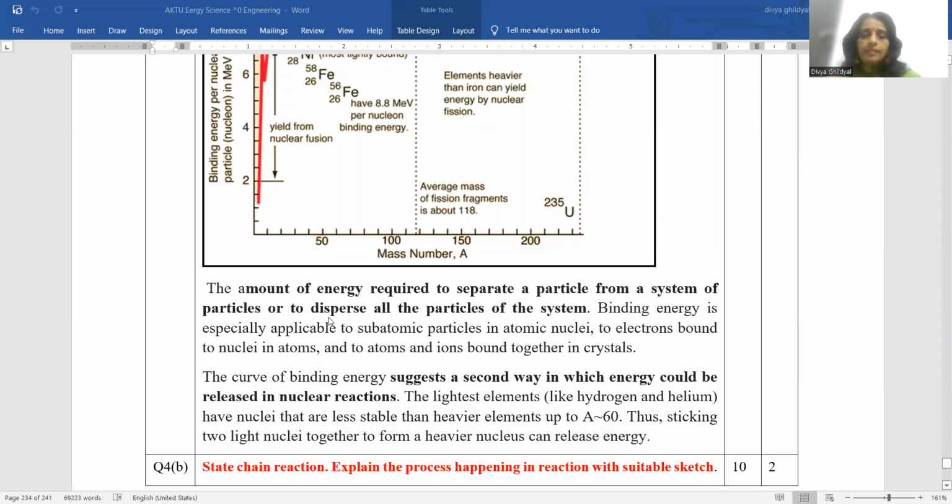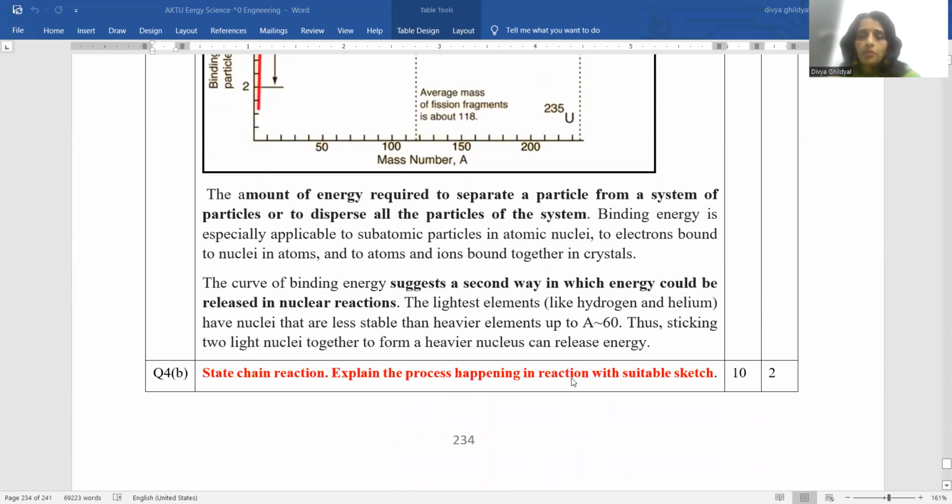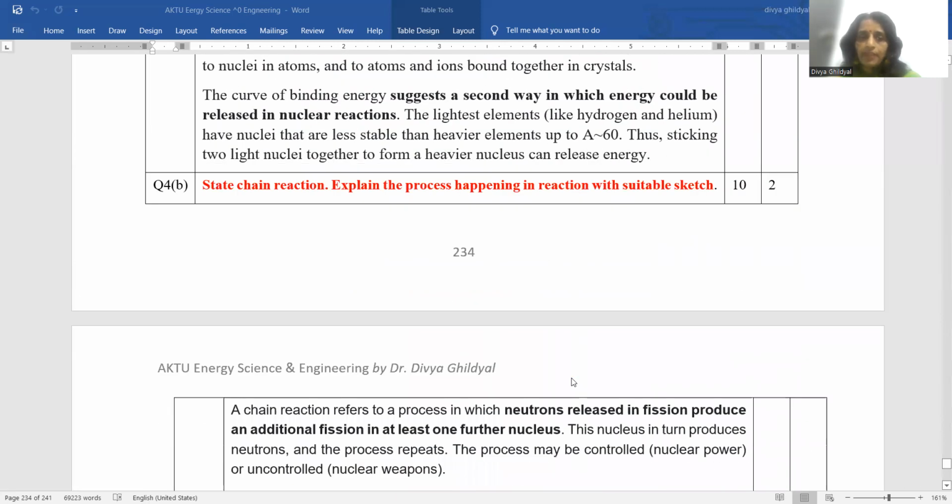The binding energy curve suggests that the lightest elements have nuclei that are less stable, and the heavier elements' peak rises till iron, and then it again starts falling down, and the nuclear fission process starts happening. Chain reaction, explain the process happening in reactions.